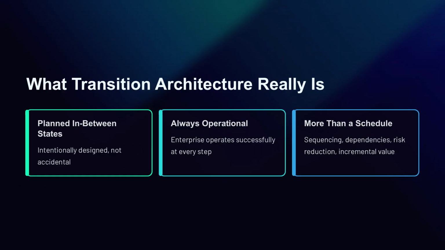of chaotic. With that purpose clear, you should treat transition architecture as a set of planned in between states that are intentionally designed, not accidental. Each transition state is a point in time where the enterprise still operates successfully, even though it is not yet at target state. Transition architecture is not simply a schedule. It is the architecture logic that explains sequencing, dependencies, risk reduction, and how value is delivered incrementally.